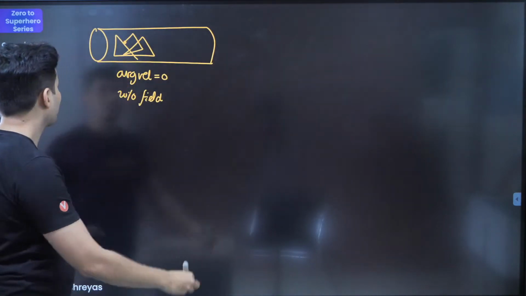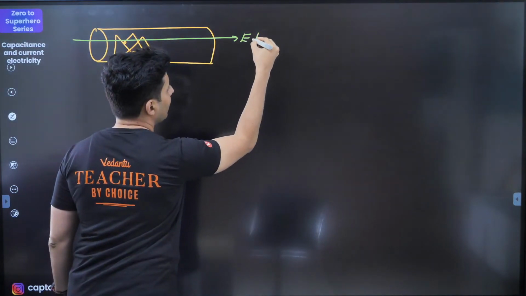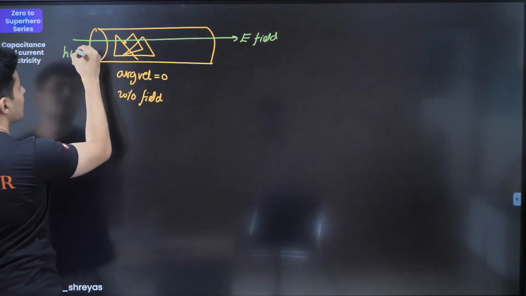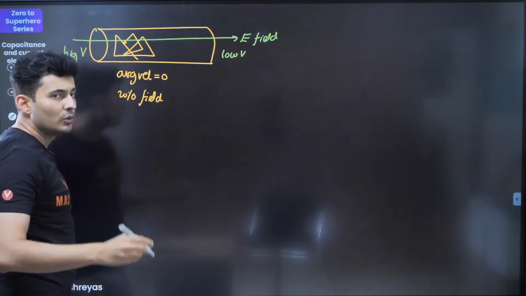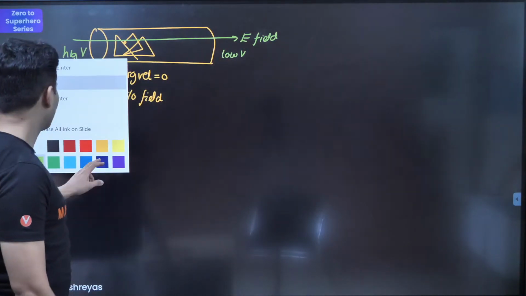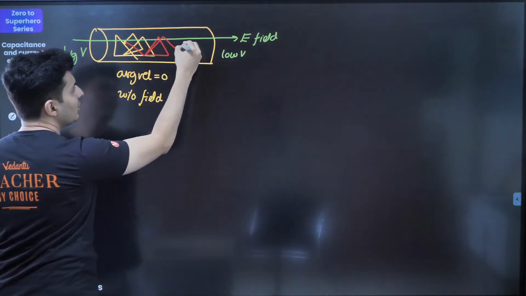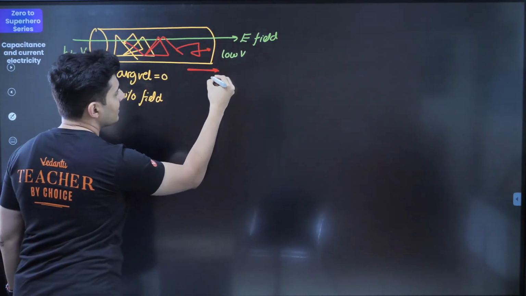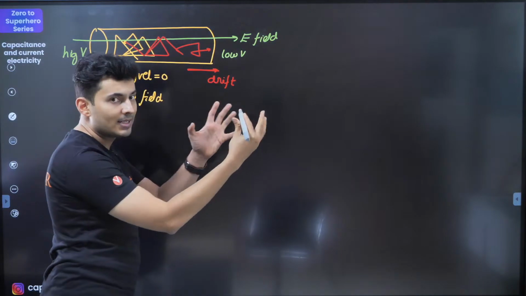But the moment you apply some electric field, remember, electric field is created when you create a potential difference. So there is high voltage here and low voltage here. You will notice that these same electrons will start moving towards one side. They start drifting with some speed.